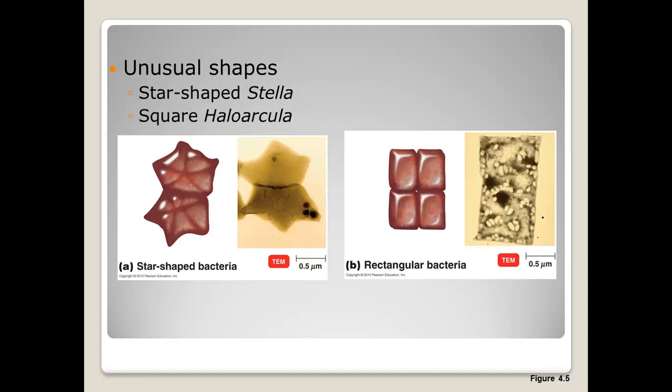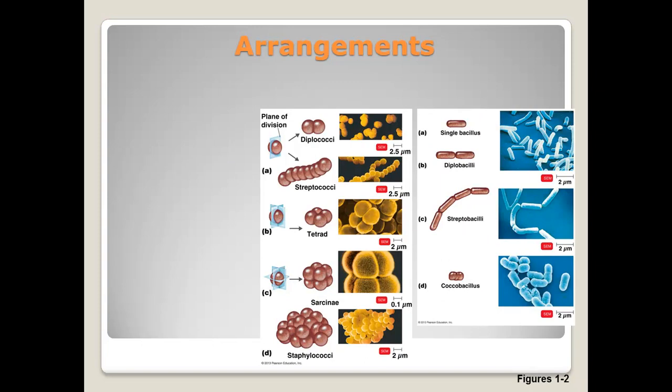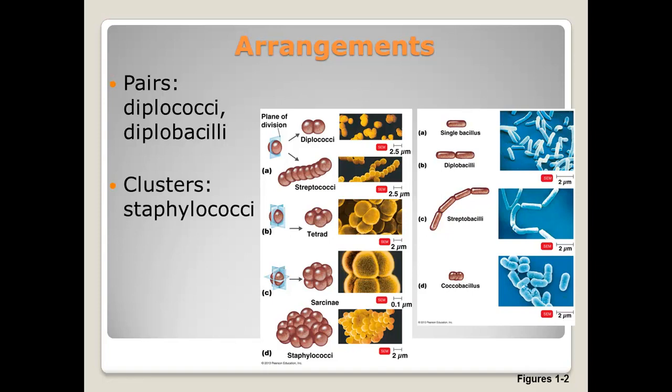Now that we understand the shapes, coccus, bacillus, and spiral, let's take a look at the arrangement of these shapes. They can be arranged in pairs. Pairs are two. So diplococci, you see two cocci here, and diplobacilli, we have two bacilli here. They could be arranged in clusters, and we said that the word for clusters was staph, so staphylococci. Staphylococci looks like a cluster of grapes. There's no staphylobacillus. There's only staphylococci.